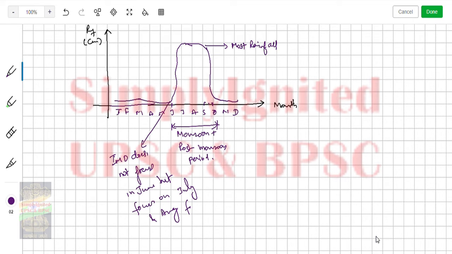So you have to understand that the graph is somewhat like this. It should have been exactly like this, but I wanted to make it like this only. It became like this. Okay, fine.